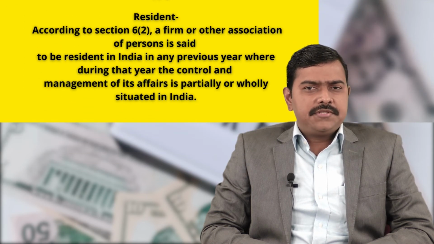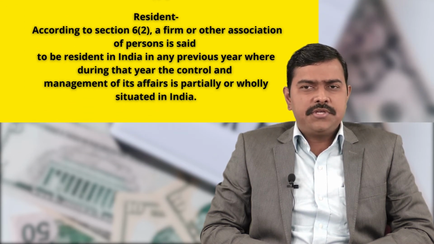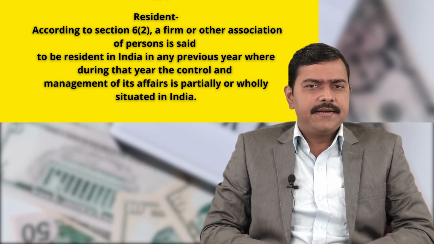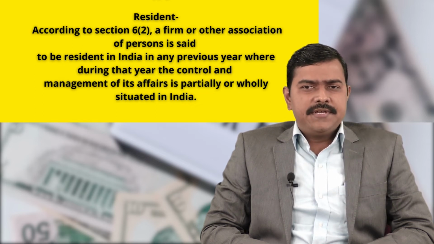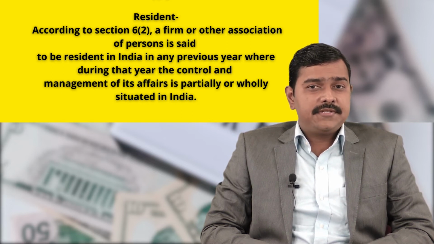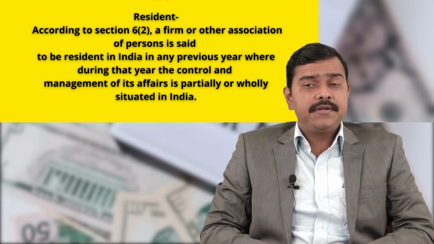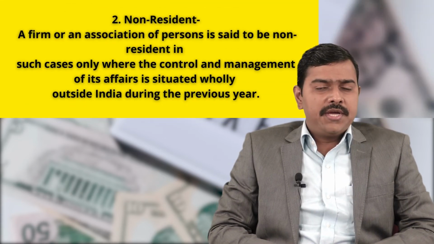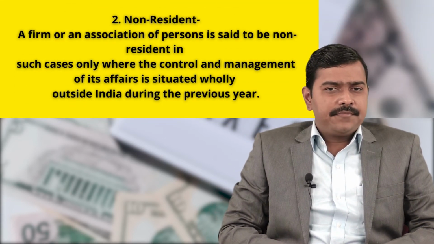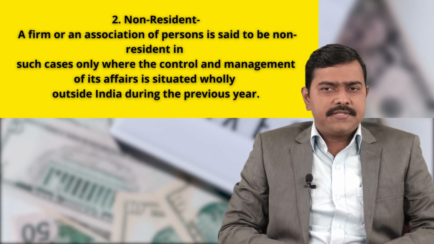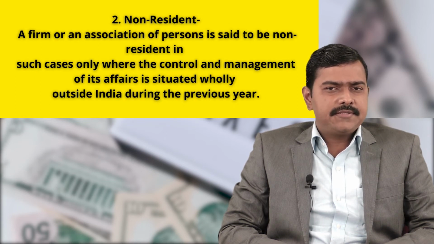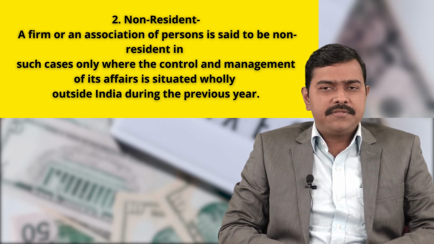So, according to section 6, subsection 2, a firm or other association of person is said to be resident in India if in any previous year the control and management of its affairs is partially or wholly situated in India. Firm, AOP and BOI will be non-resident. A firm or an association of person is said to be non-resident in such cases only where the control and management of its affairs is situated wholly outside India during the previous year.